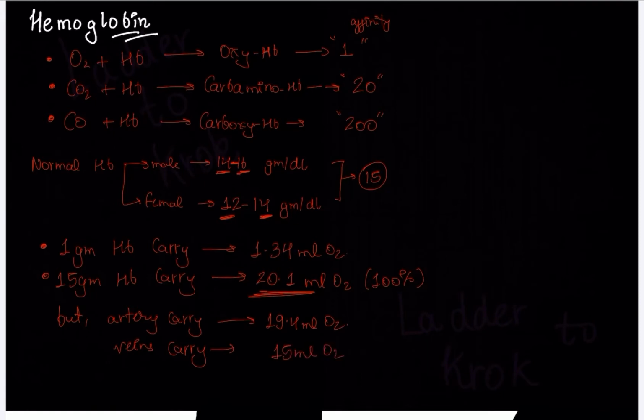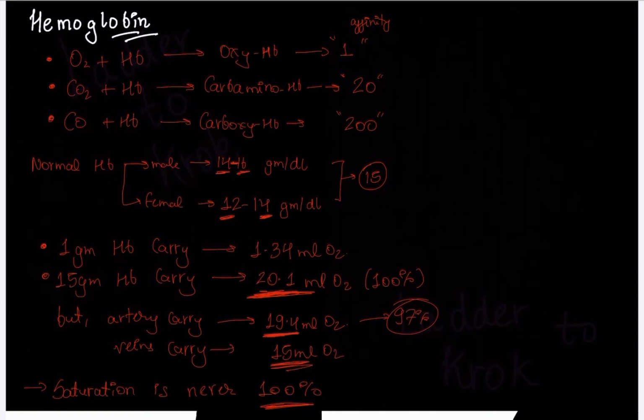So what we can conclude from these values is that saturation can never be 100%. Even though 20% is the maximum, in arteries a person can carry 19.4 milliliter of oxygen, and veins can carry 15 milliliter of oxygen. So it's approximately 97%. Saturation always moves around 95, 97, 98, 99, but it can never be 100%.